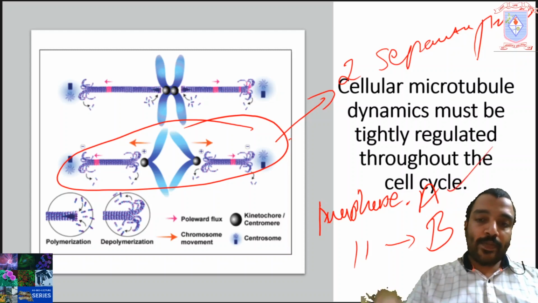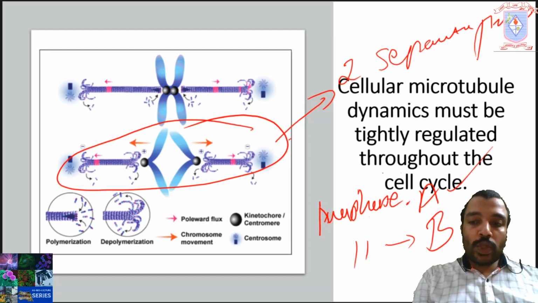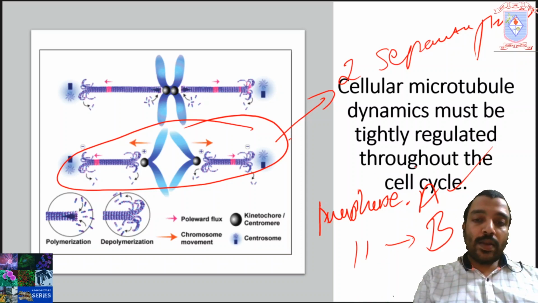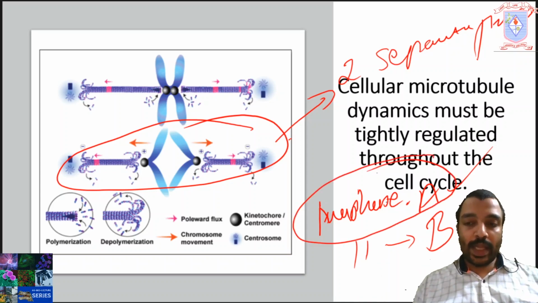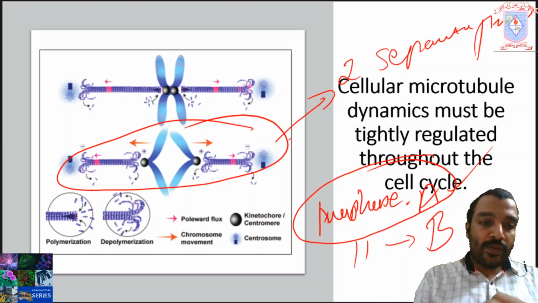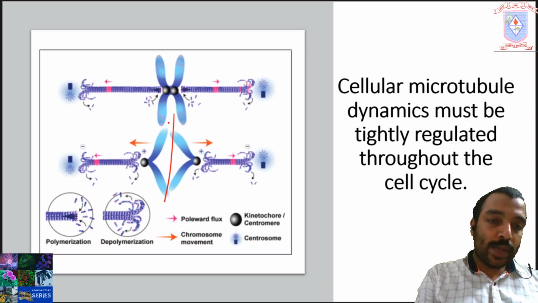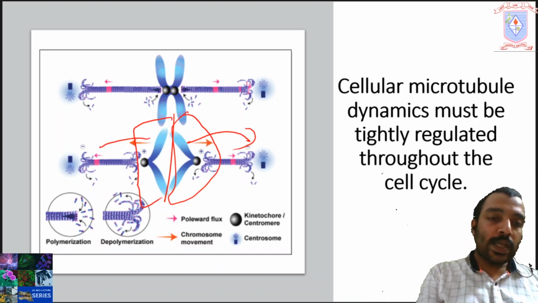Anaphase A: the movement of chromosomes towards the spindle pole via shortening of the connecting fibers is the peculiar feature of anaphase A. I'm repeating the point. Here the sister chromatids are separated and the sister chromatids will move to the poles, isn't it?